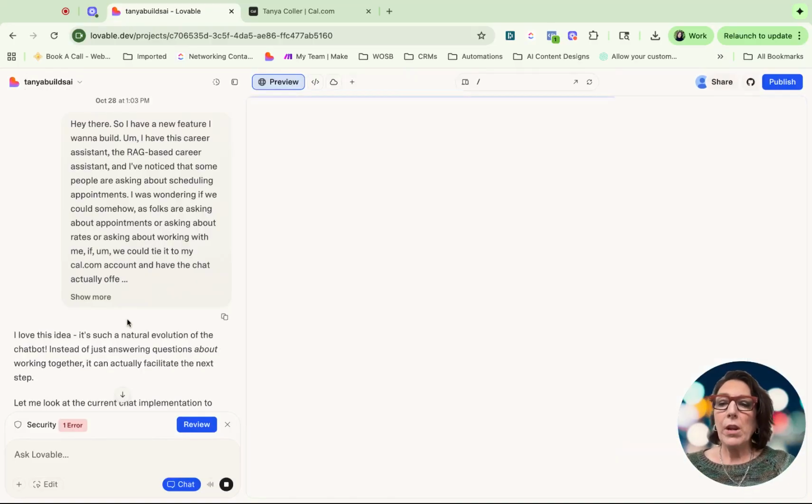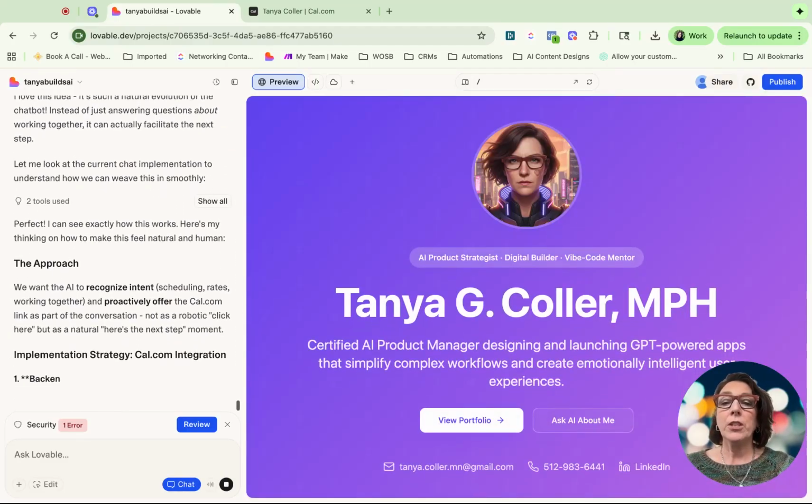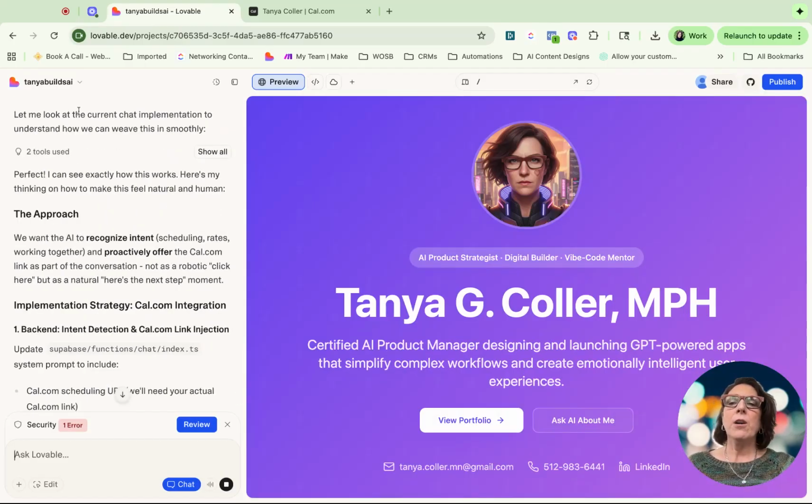All right. So I love this idea, natural evolution. Let me look at the current chat. This is what I love about Lovable. I love how it has, because it's so integrated with the back end and it has all of the code, it can look through all my code. It can look through all of the back end. It's all in one spot. So it can see how it's all going to fit together. This is really important difference versus sometimes folks use ChatGPT to ask about things while they're working with Lovable.